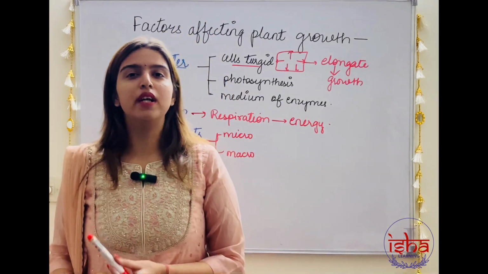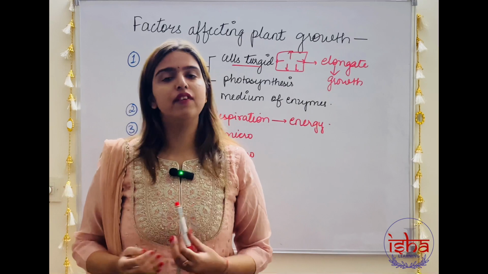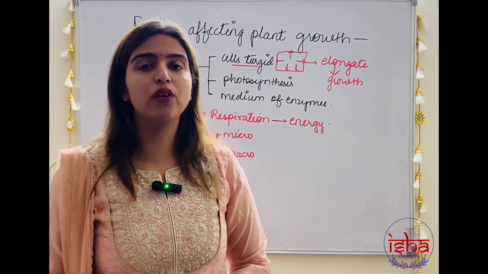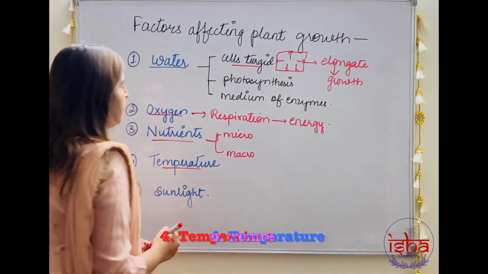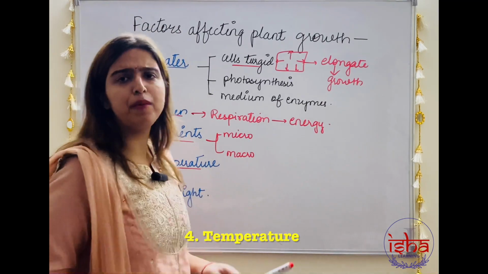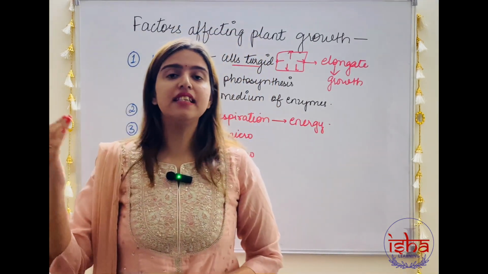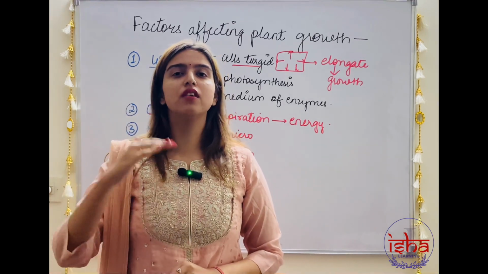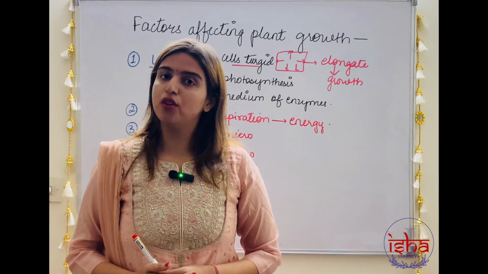If I want to build amino acids, proteins, nucleic acids, for everything I'm going to require both macro and micronutrients. The next factor is temperature. Plants would grow in an optimum temperature, what is ideal for them. As we increase the temperature up to an optimum temperature, the plants continue to grow at a faster rate, beyond which they do not grow.